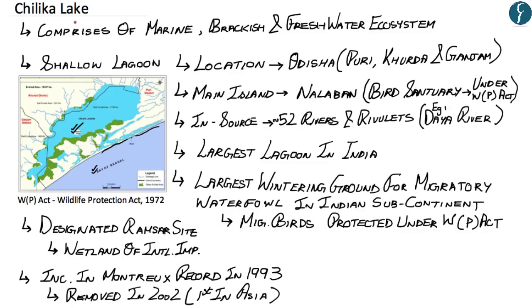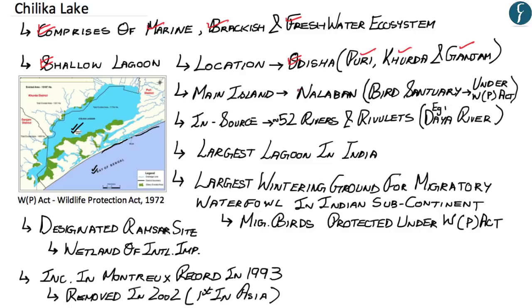Now, hopefully, up till here, you have understood that Chilika Lake comprises marine, brackish, and freshwater ecosystems, and that Chilika Lake is also a shallow lagoon, meaning that it is a body of water which is separated from the larger body of water, which in this case is the Bay of Bengal, by a narrow strip, and that Chilika Lake is located in Odisha, and in particular the districts of Puri, Khurda, and Ganjam.